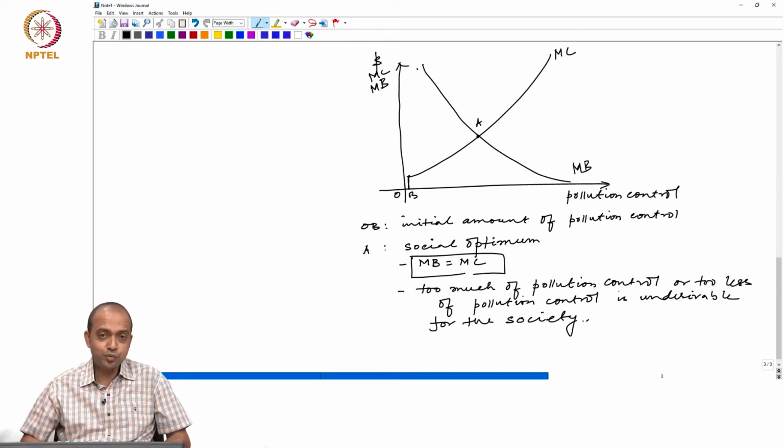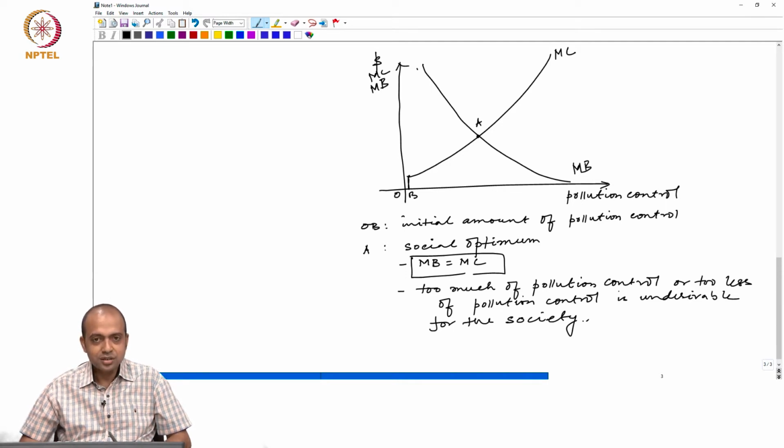How much they would be able to do so, that again depends on elasticity of demand. If the consumers are highly elastic, then the firms would be able to bypass very little cost. If the consumers are less elastic, then what will happen? The firms will bypass more of this cost.